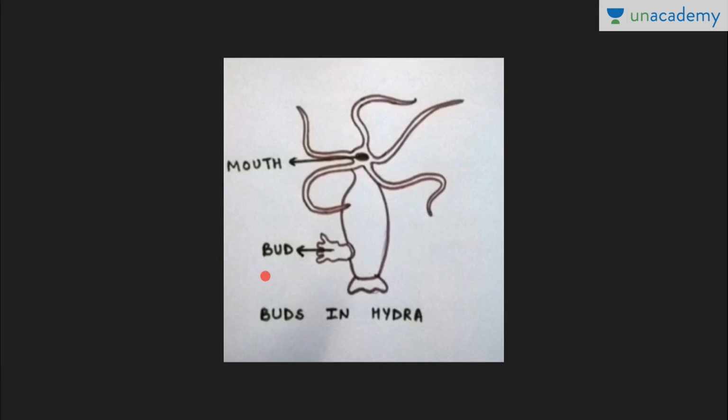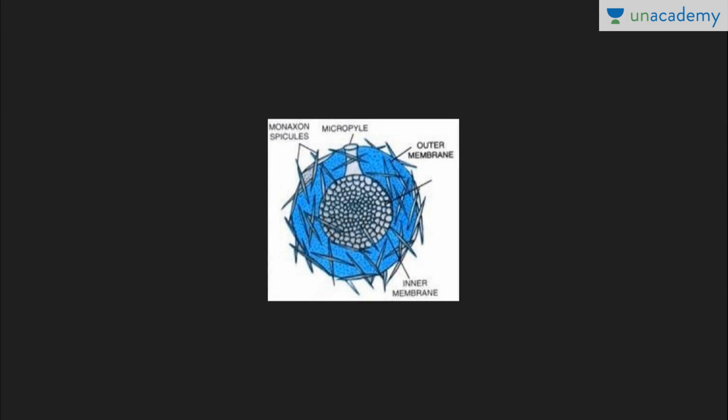Now this is the picture of buds in hydra. This is the mouth of hydra and this is the bud. Now it is outside this hydra. So this is exogenous budding which occurs in favorable condition. Now these are gemmules of sponge, which is an example of endogenous budding. It occurs internally. So these are gemmules of sponge.